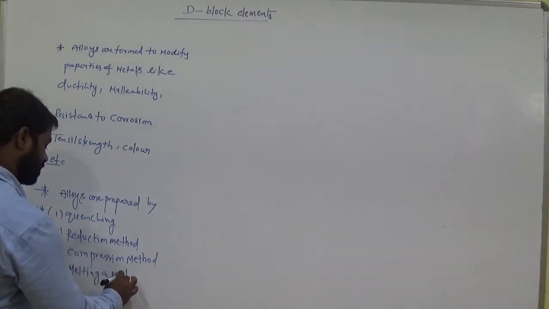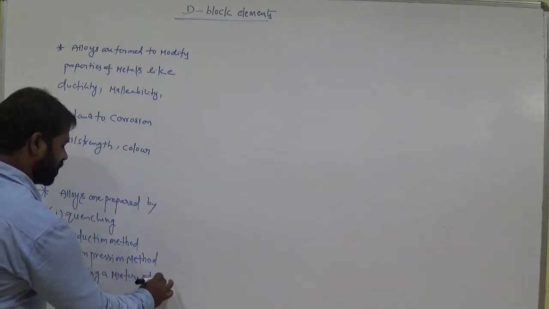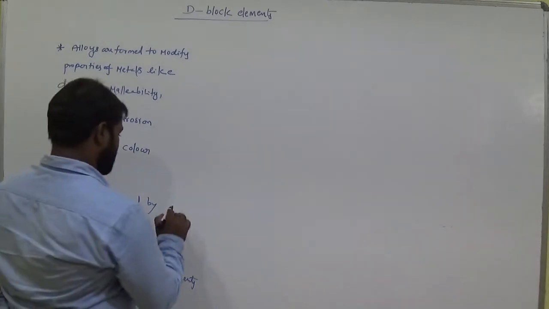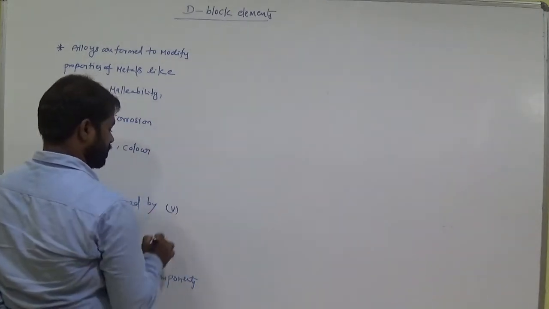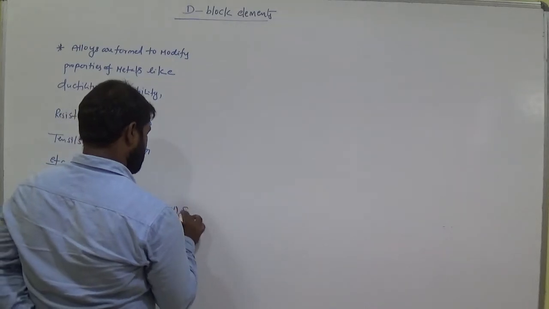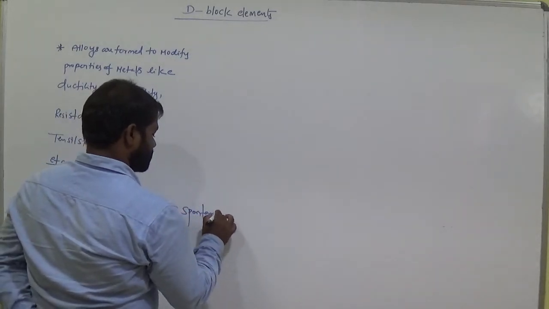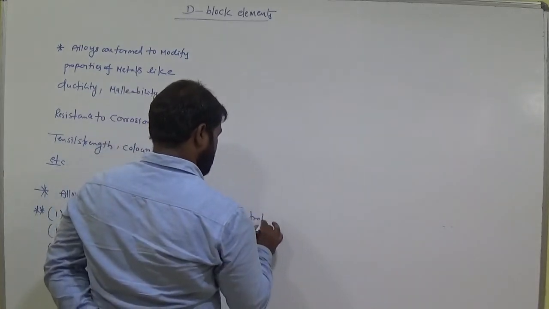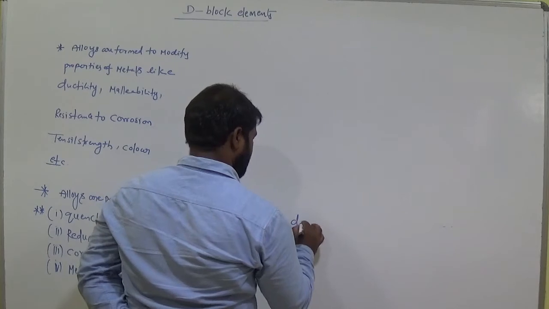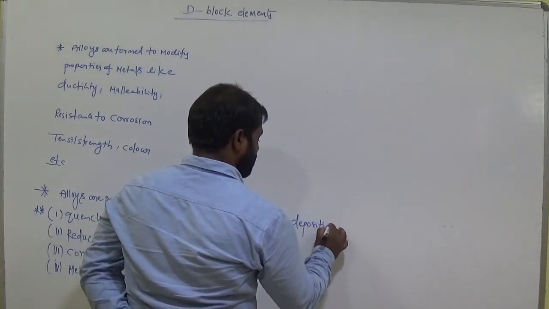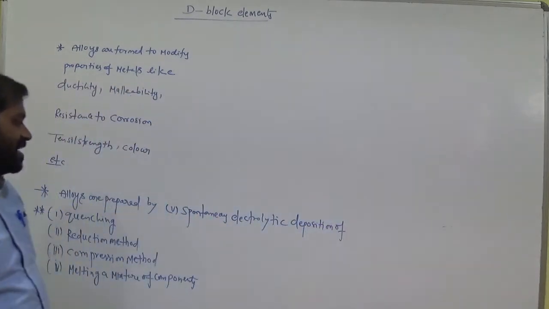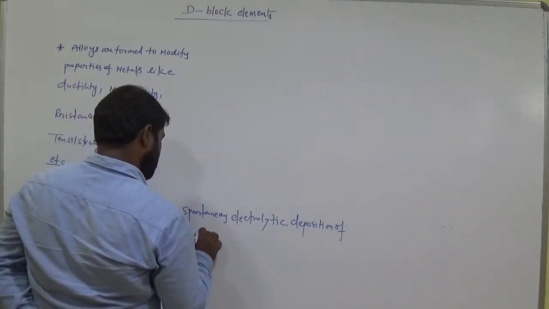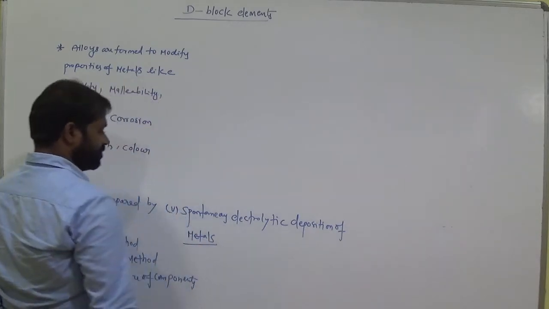Melting a mixture of components, and spontaneous electrolytic deposition of metals.